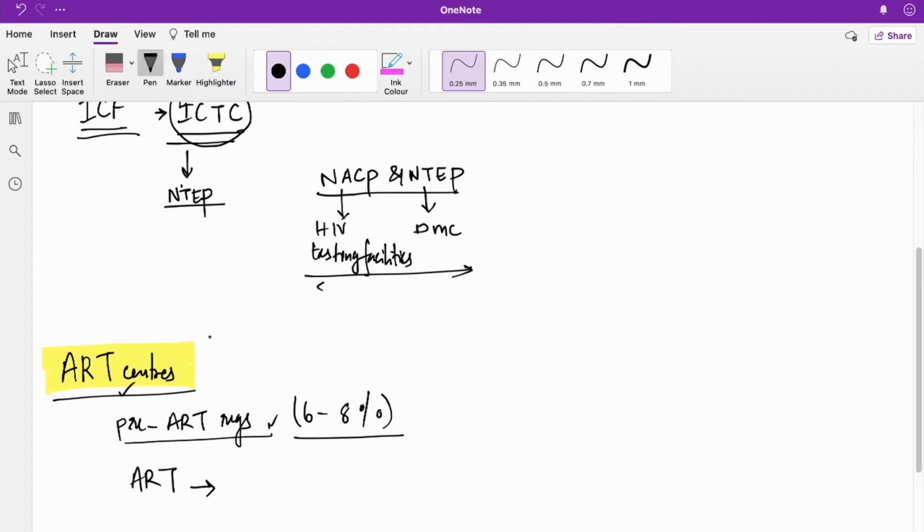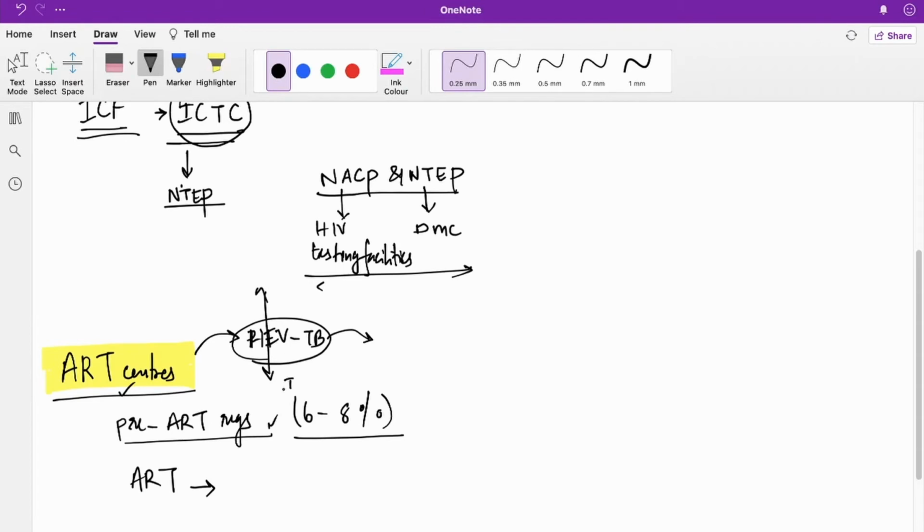One of the other problems at ART center, as I have mentioned earlier, is that if one of the HIV patients has TB, there is a high chance that he can infect the other people who come there for treatment on the same day or at the same time. So early diagnosis of these patients is very important.